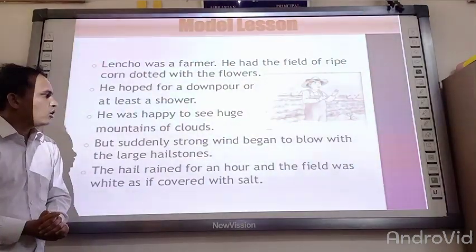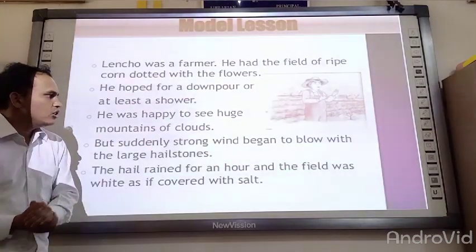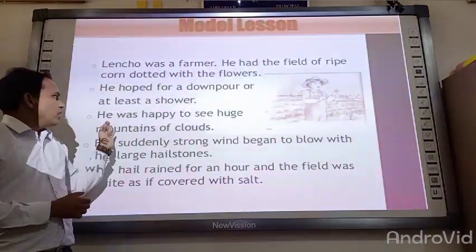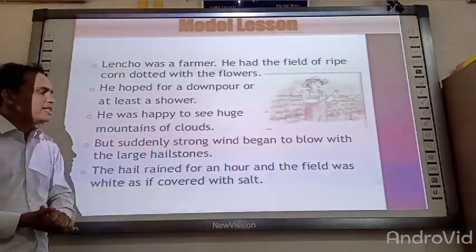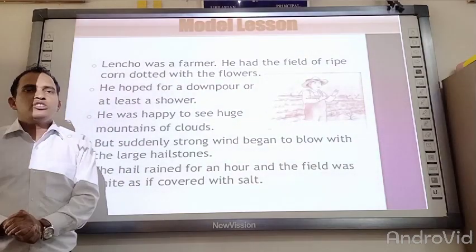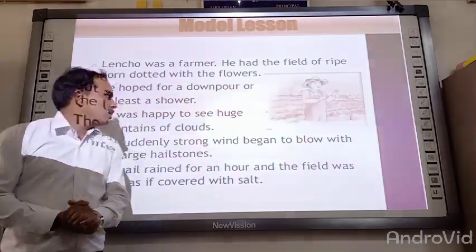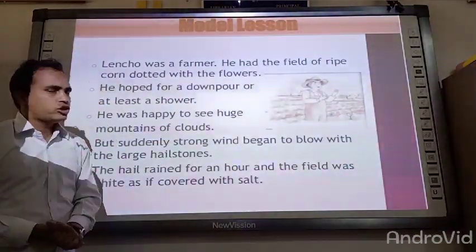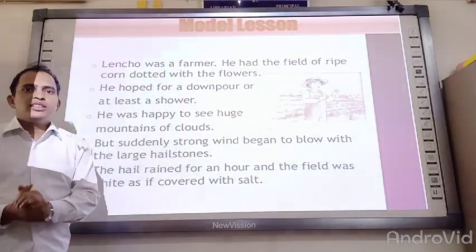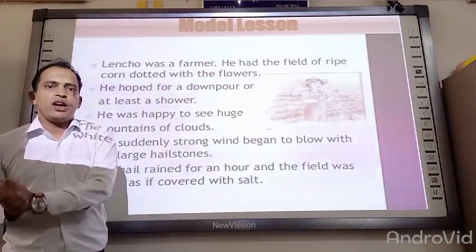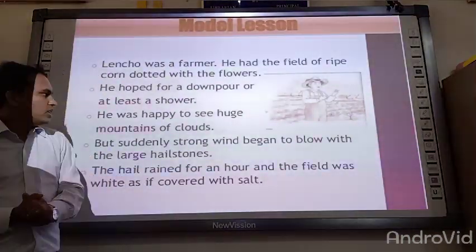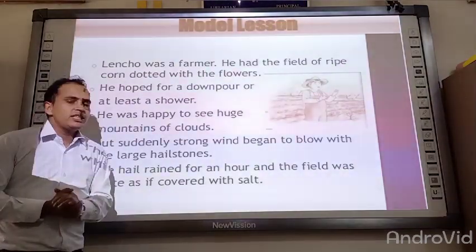It was evening when Lencho looked toward the sky and saw huge clouds. He thought he was going to get the final shower needed before cutting the crops, so he was very happy to see those clouds.